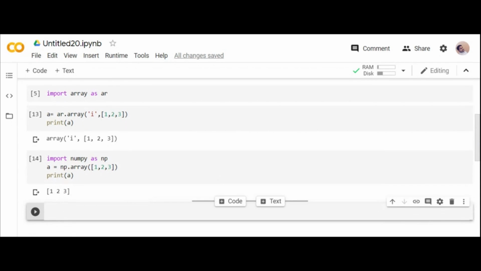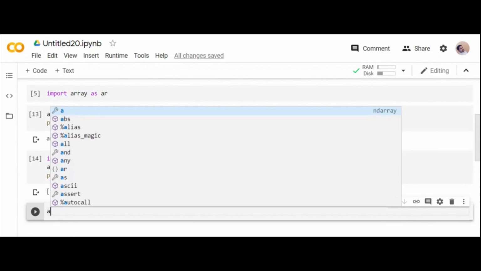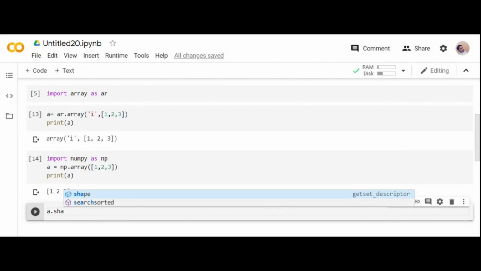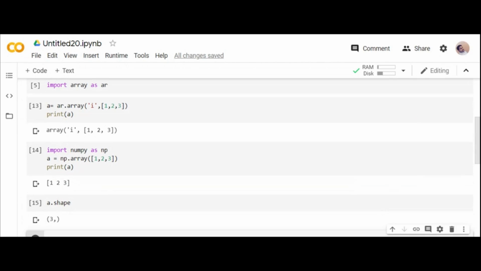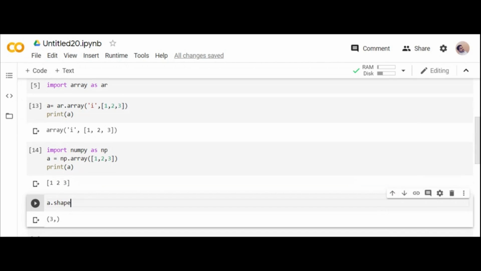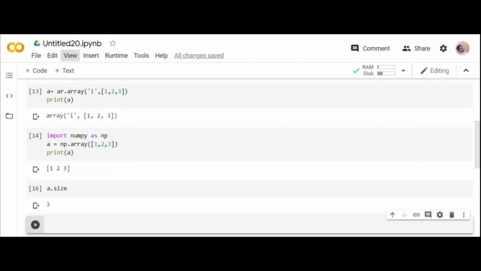If you go for some simple methods on it, see what the methods are. If you give a.shape, that gives you 3 columns and only 1 row. And if you give a.size, this is a single dimension where you have only a single row. See, for any mathematical operations, we can use NumPy.